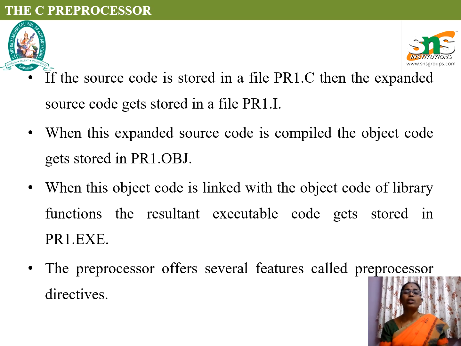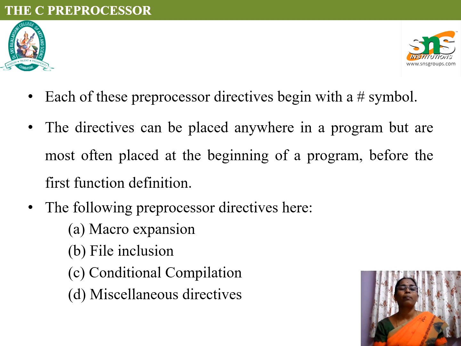If the source code is stored in a file named pri.c, then the expanded source code gives the storage file as pri.i. That is, after preprocessing, the .c file is converted to .i. After compilation, the .i program is converted to a .obj. When it gets executed, the .obj file is converted to a .exe file.